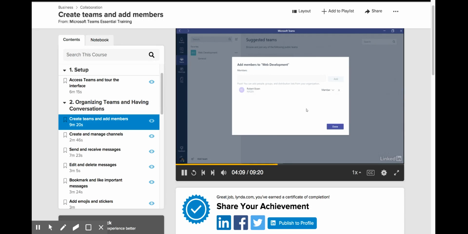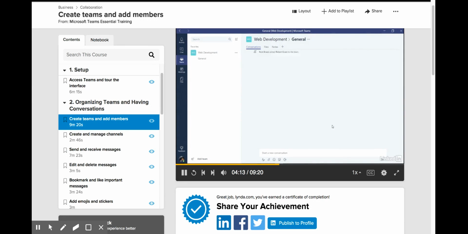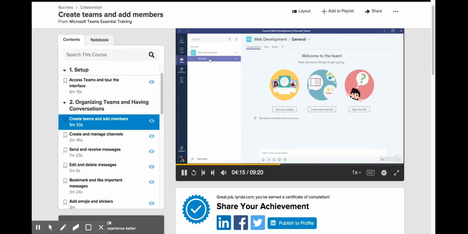But for now, I'm not going to add any more people from this window. For now, I'm just going to hit Done. So I have my team listed here on the Teams list. And I can click on a little menu button.